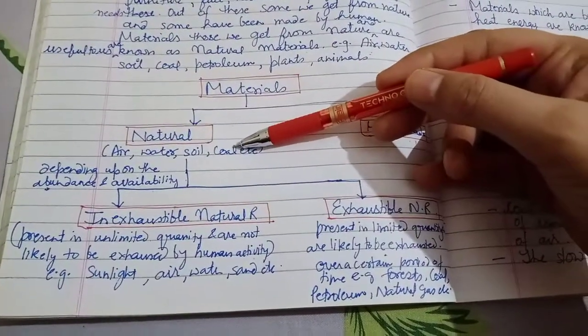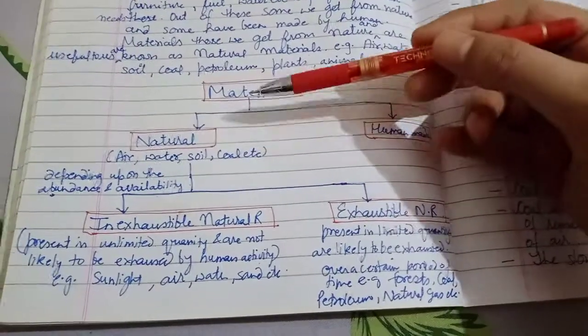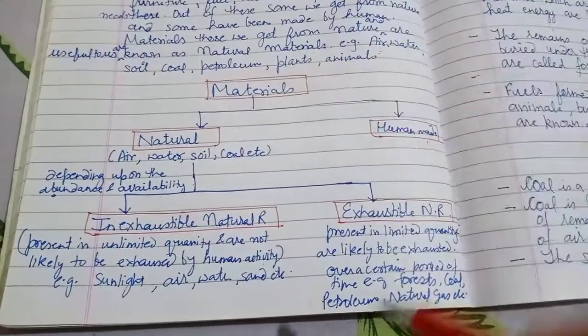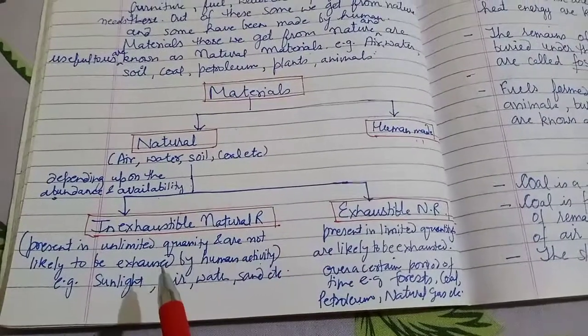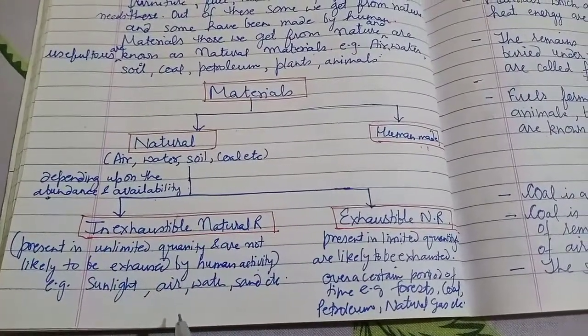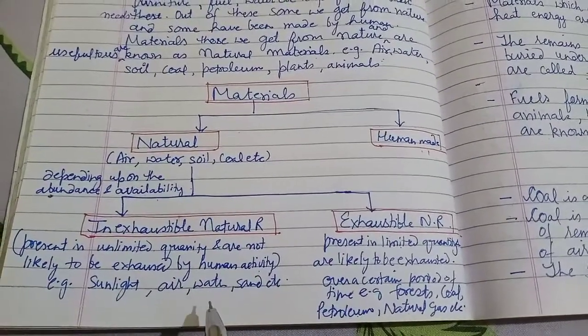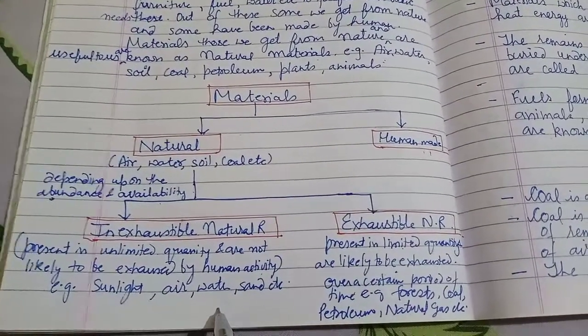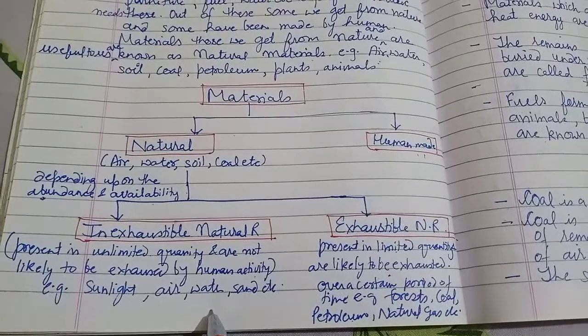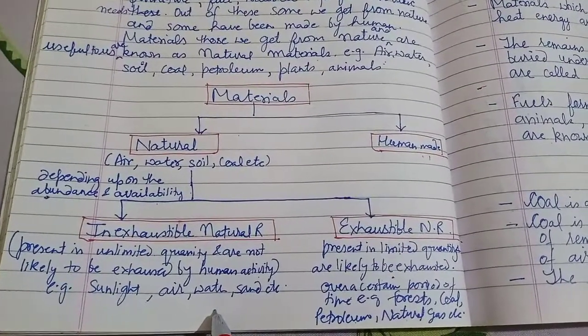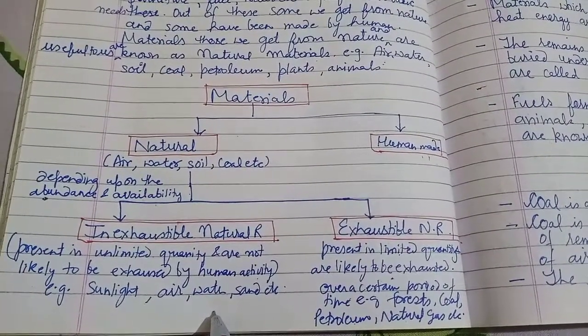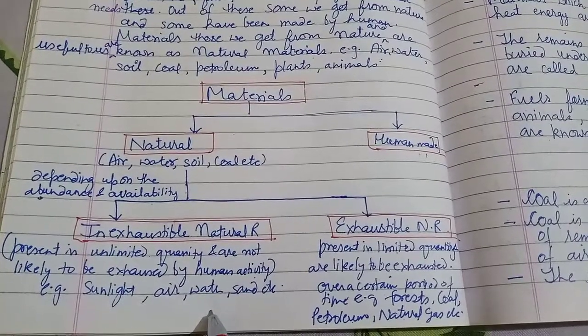Depending upon the abundance and availability, natural materials are classified into two: inexhaustible natural material and exhaustible natural material. Inexhaustible natural material means those which are present in unlimited quantity and are not likely to be exhausted by human activity.